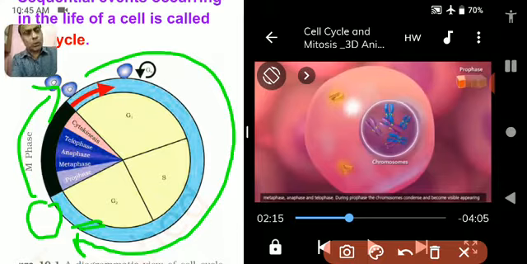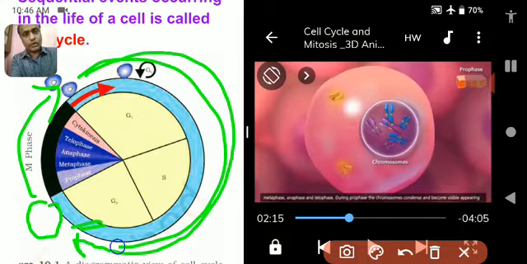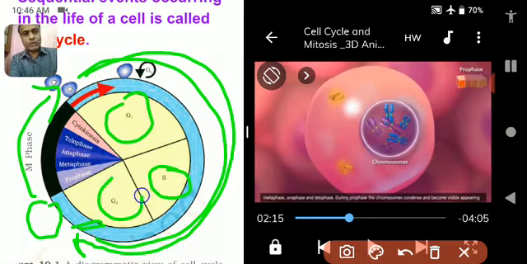So this growth phase is divided into 3 phases. This phase is actually called interphase, or you can say resting phase. So the resting phase has been divided into 3 phases, that is G1 phase, S phase, and G2 phase. So interphase is the resting phase. But can you say, is this really the resting phase?